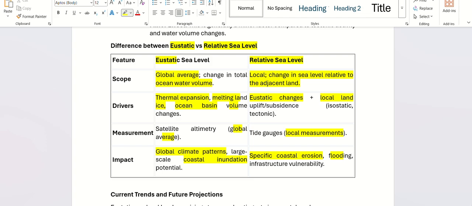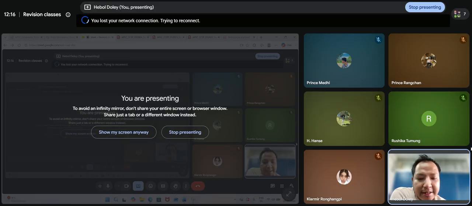You understood what eustatic and relative sea level are, right? Relative sea level is local level. Sometimes because of high tides and low tides, we see some water going inside some areas, and then it reduces again. However, eustatic means the global ocean. No matter how many oceans or seas we have in the world, if all of their water increases, that is eustatic.